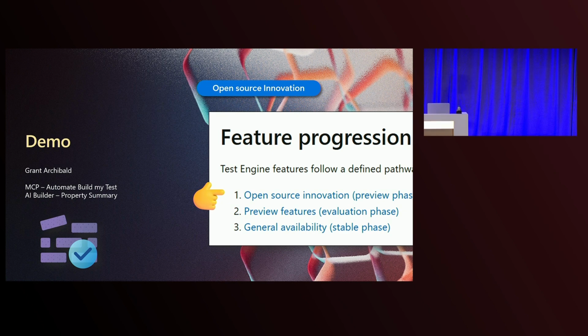Okay, so what we're going to do is run through a demo application to show how this application works. We're going to start with the model-driven application. We're going to show some of the JavaScript that's behind this application. And at the end of this, we've got an AI builder model that is taking information around these properties, and we're going to show how you're going to test that. So let's jump across, and we'll have a look at how we do this.